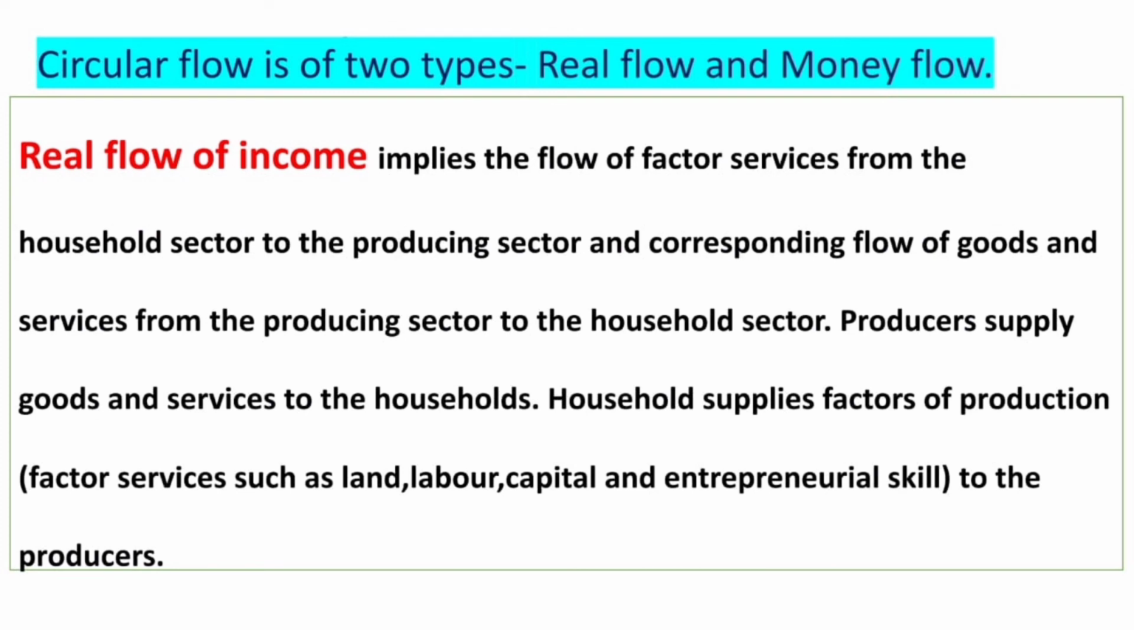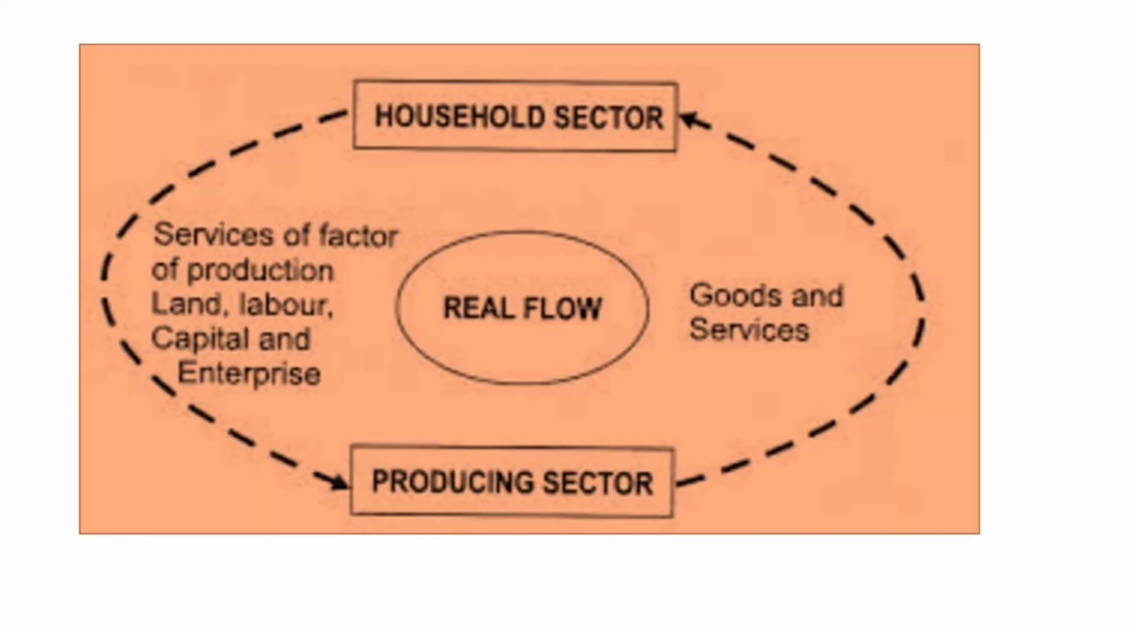The circular flow is of two types, real flow and money flow. Real flow of income implies the flow of factor services in the form of land, labor, capital and entrepreneurship from the household sector to the producing sector, and corresponding flow of goods and services from the producing sector to the household sector. Producers supply goods and services to the households. Households supply factors of production or factor services to the producers. And it is shown in the diagram there.